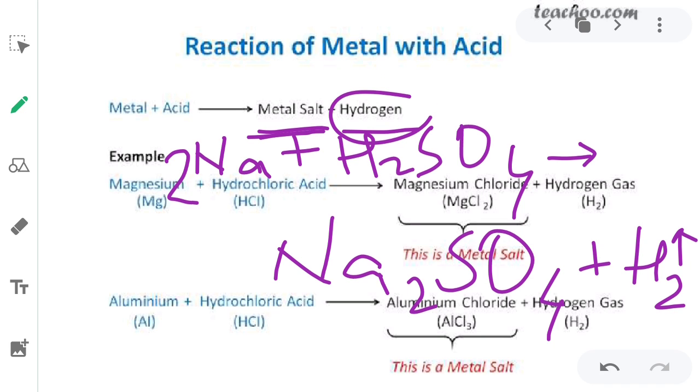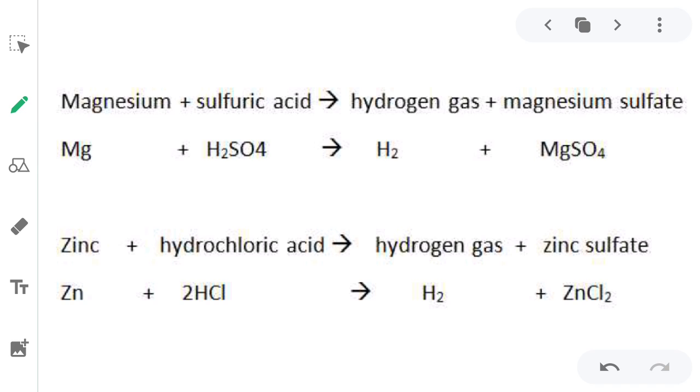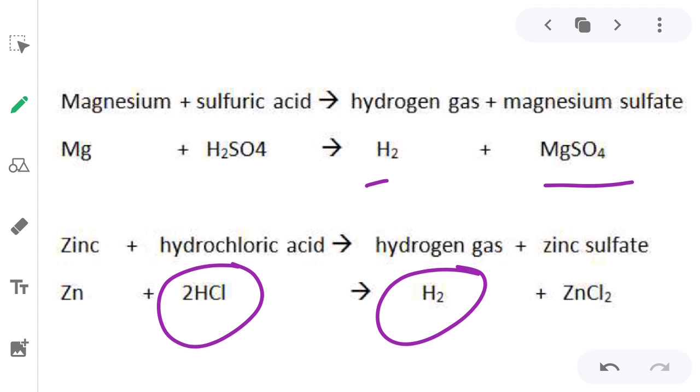Some more examples are given here. When magnesium reacts with sulfuric acid, it forms hydrogen gas and magnesium sulfate, which is a metal salt. Zinc on reaction with hydrochloric acid forms hydrogen and zinc chloride.